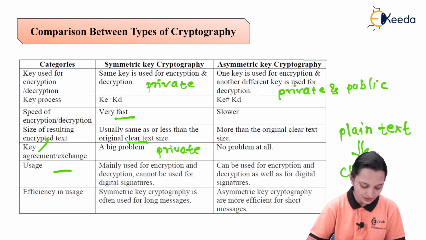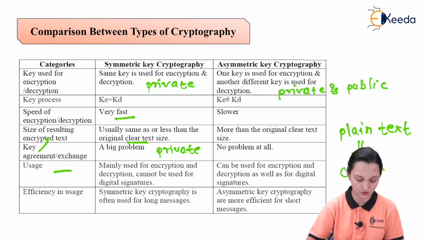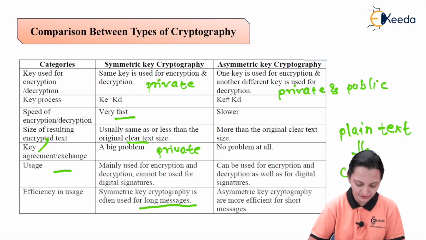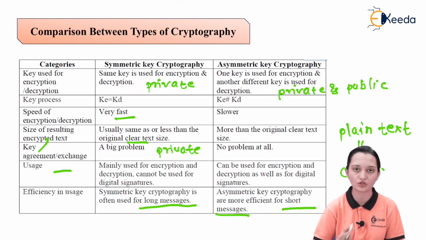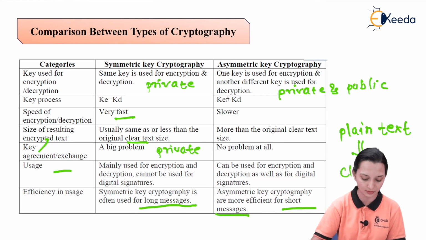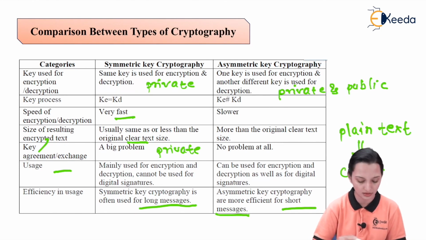Symmetric key cryptography is often used for long messages. Asymmetric key cryptography is more efficient for short messages. Why for short messages? Because after the encryption, it is going to enhance the size, which is more than that of the original. So if your message is short, then it is okay to enhance that message, and here it will be equal or less than that of your original message. So the input can be long, that will be more beneficial.